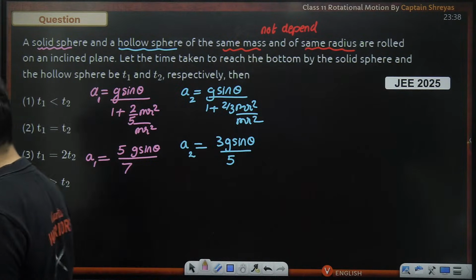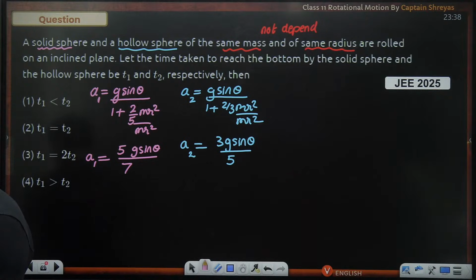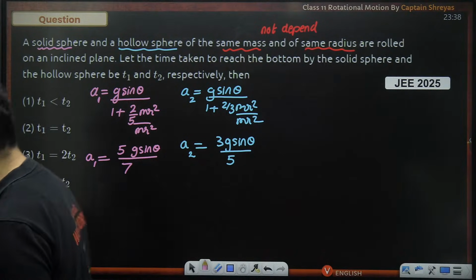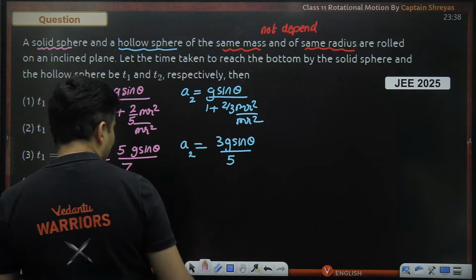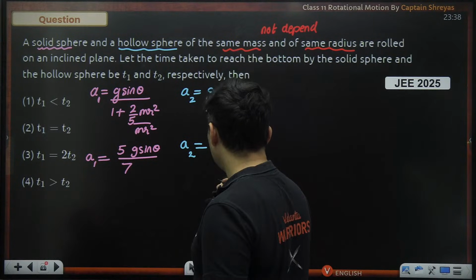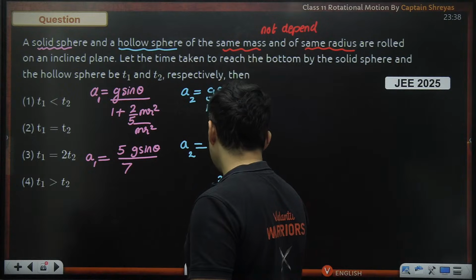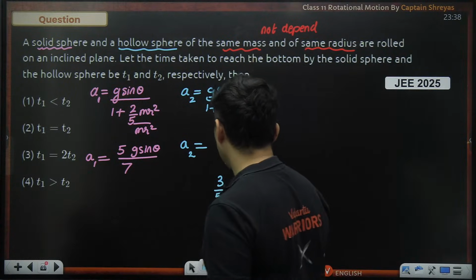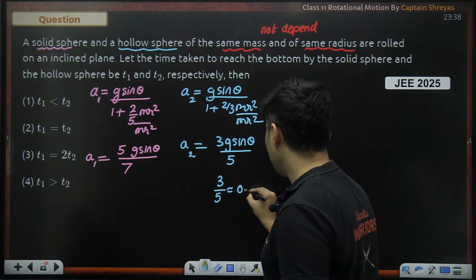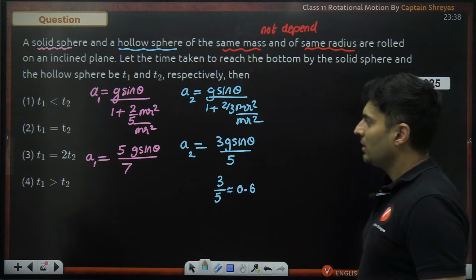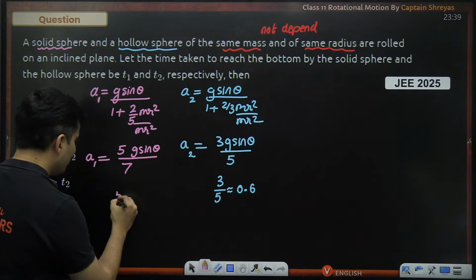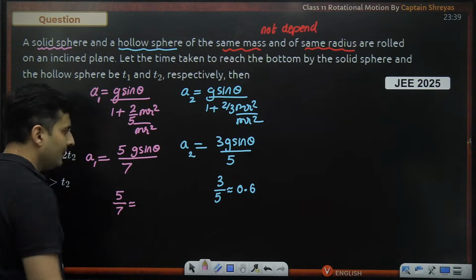Quickly answer in the chat box. 3/5, how much will it be? 0.6, my bad. 5/7, how much is 5/7?